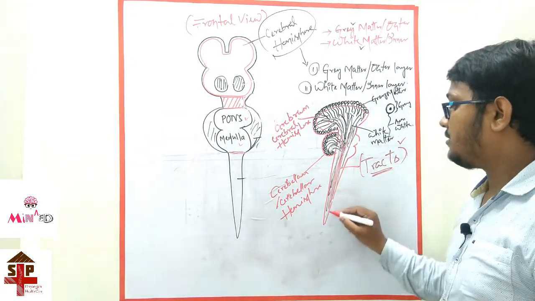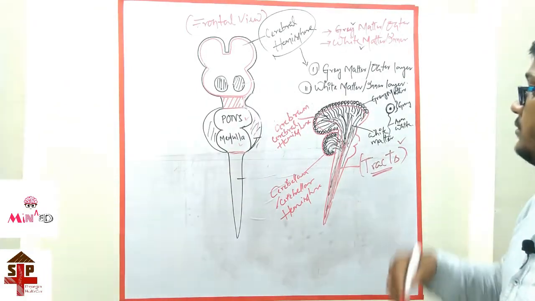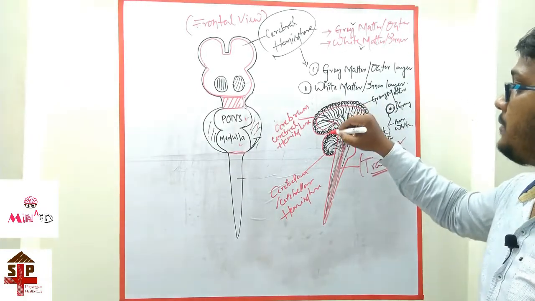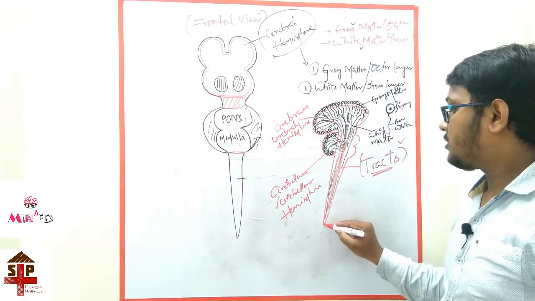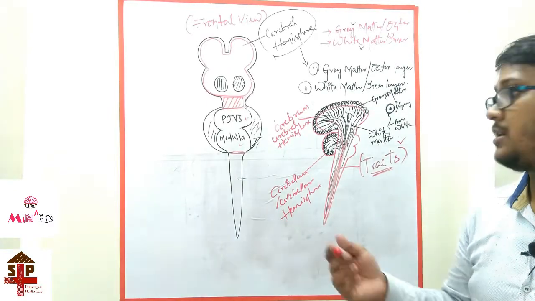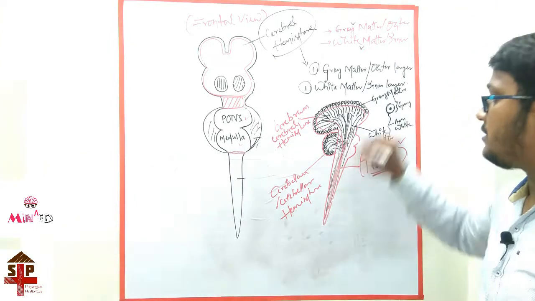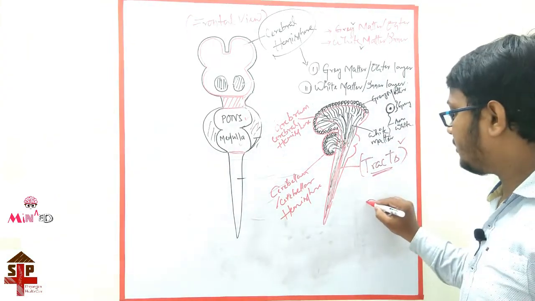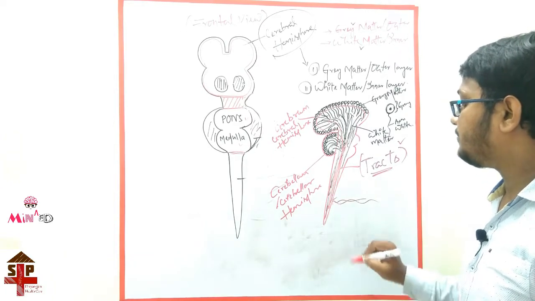These tracts mainly connect with the cerebral hemisphere or cerebellar hemisphere, and they collect information like pain, temperature, pressure, vibration, and proprioception. These fibers collect through the peripheral nervous system, the sensory nervous system, and go to the spinal cord.